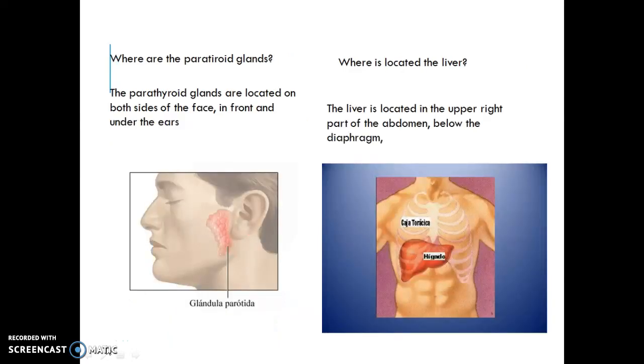Where are the parotid glands? The parotid glands are located on both sides of the face, in front and under the ears. Where is the liver located? The liver is located in the upper right part of the abdomen below the diaphragm.